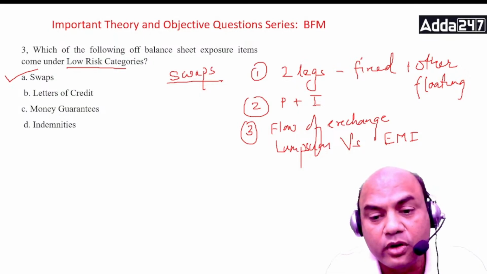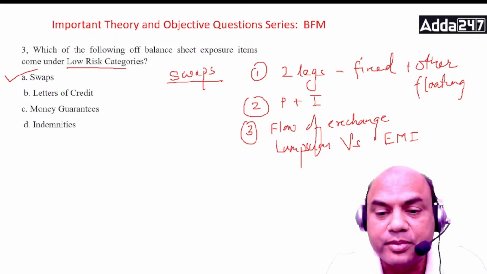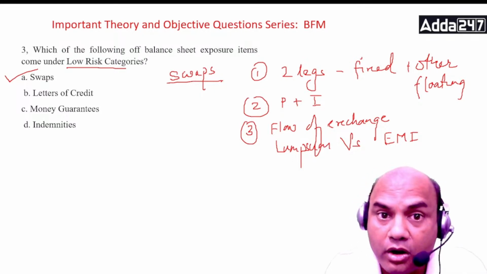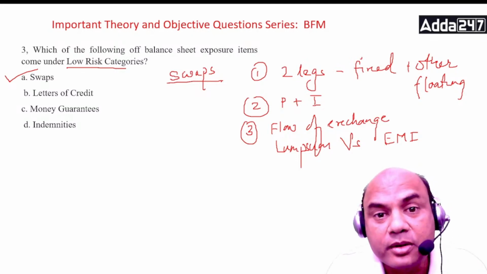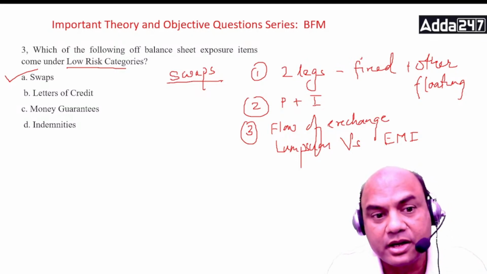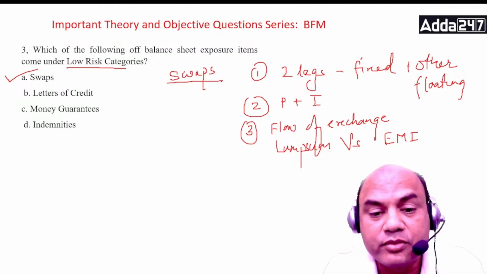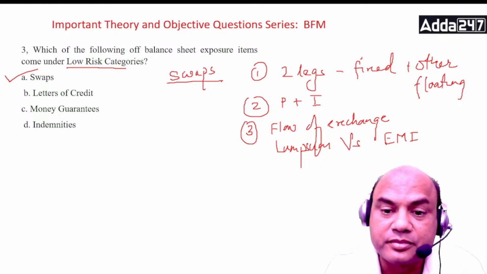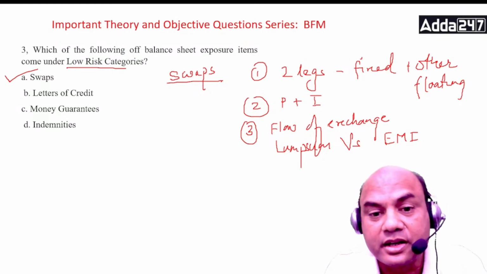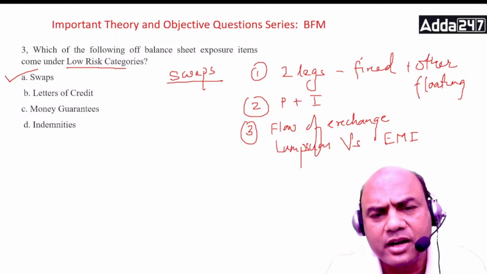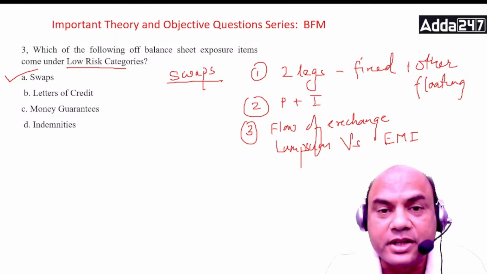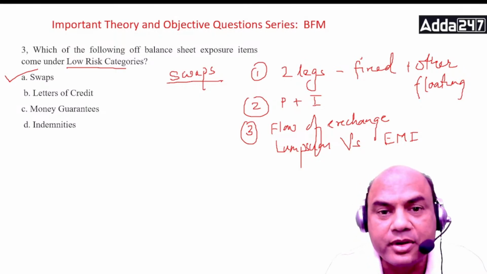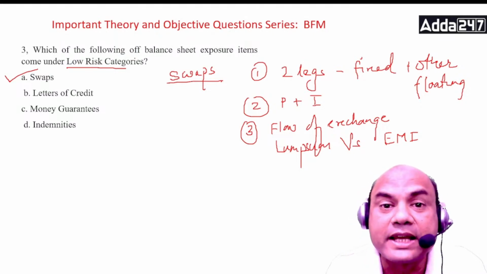The third point is the flow of exchange, meaning streams. Various streams of payments are exchanged. Streams means lump sum versus EMI, or a dollar stream versus a rupee stream, or it can be, for example, an RD, which is again a flow of streams. So kindly understand, swap is the answer for the low risk category. Why? Because here both the things are almost hedged.